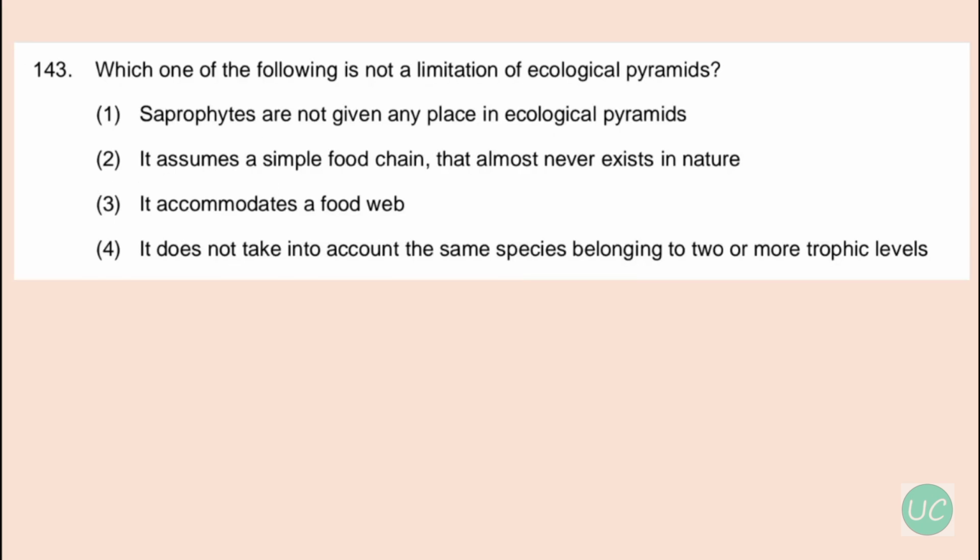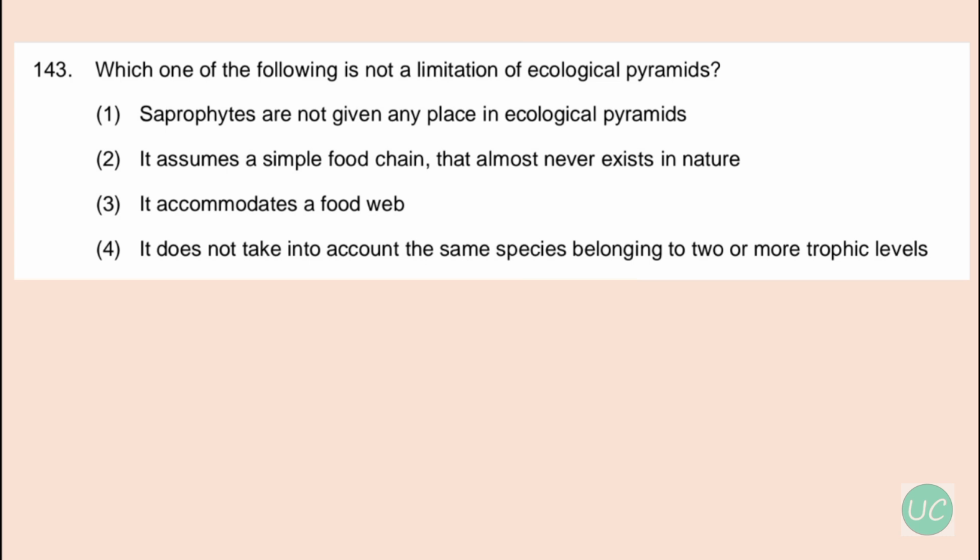Okay, our next question, which one of the following is not a limitation of ecological pyramids? So option number 1, saprophytes are not given any place in ecological pyramids. So this is true, saprophytes are not given any place in ecological pyramids, even though they play a vital role in the ecosystem. And option 2, it assumes a simple food chain that almost never exists in nature. So this is true. Number 3, it accommodates a food web.